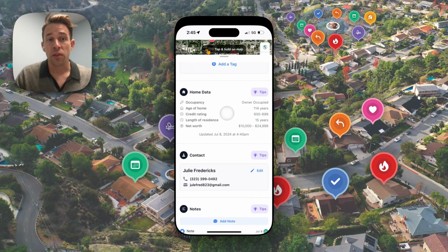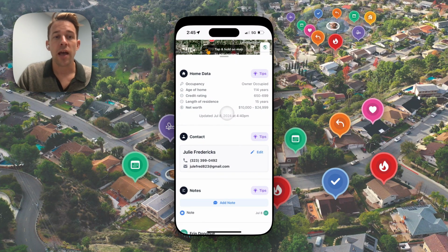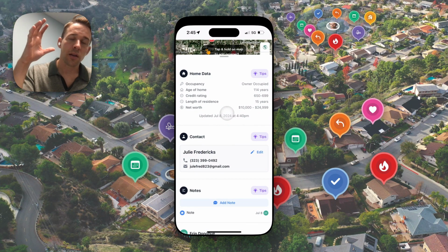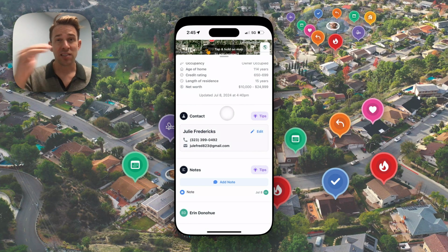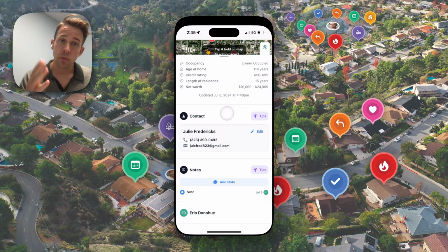You also notice other things pop into that chronological activity history as I'm canvassing and recording data about this prospect. Anytime I'm adding a note, it shows up there. Anytime I'm adding a status, it shows up there. And if I have mail going to that house, that marketing activity will also show up there.